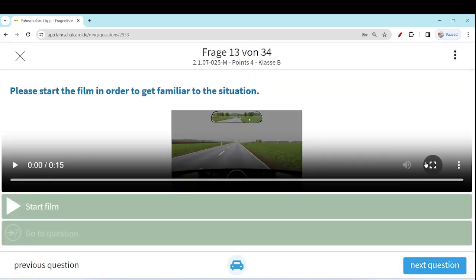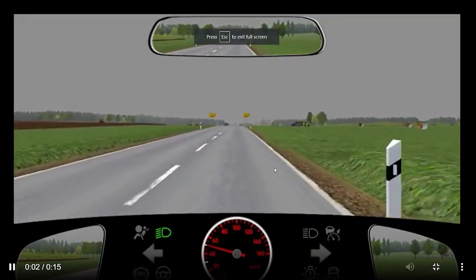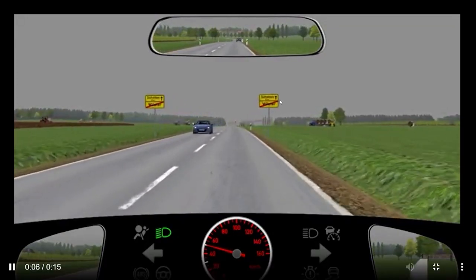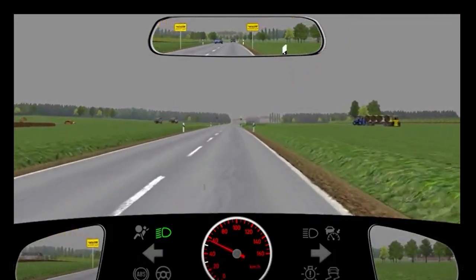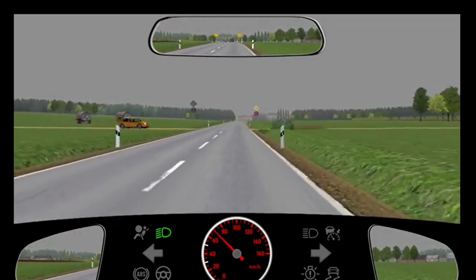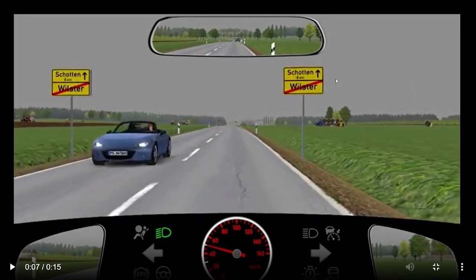Next question for us is again a video question. Let's have a look at a video question. So you are traveling outside built-up areas. You see that the red sign is there. That means the city has ended. Now you are on a faster route, so you can increase your speed up to this sign we have discussed.